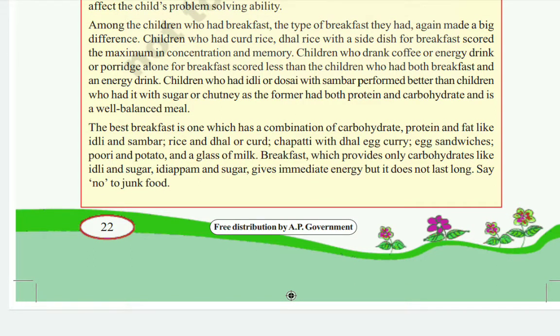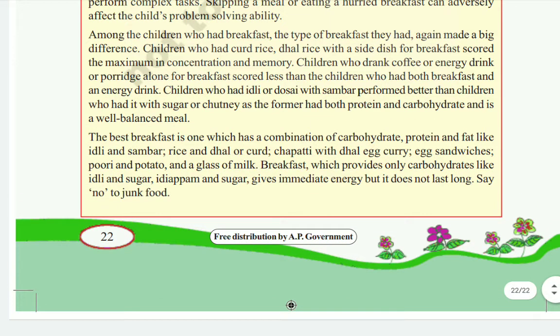If breakfast provides only carbohydrates, and proteins and fat are not there in the combination, it will not help our growth. So whenever you take breakfast, children, it should be a combination of carbohydrates, proteins and fats. If you take idli and sugar, it is not a perfect breakfast, and dosa and sugar is not a perfect breakfast either. You should always take a perfect breakfast with a glass of milk. This is the best for your children.